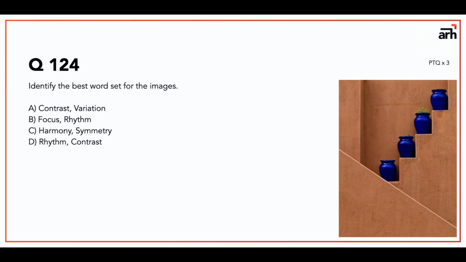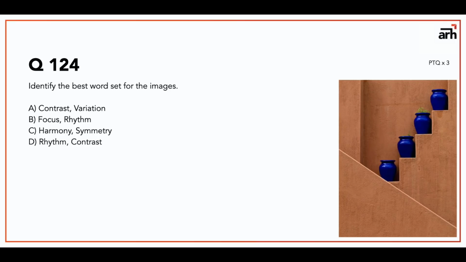Second option is focus and rhythm. Rhythm, definitely I would not say that, but focus I don't think is there, because 4 different pots are there and not one single pot is taking the whole focus. So I think focus and rhythm is not that appropriate. There is focus on all 4 things, but when I say focus, I generally look for one single image that takes my attention. Then harmony and symmetry are right away wrong. There is no symmetry and there is no harmony, or only in very small amounts. Last one is rhythm and contrast.